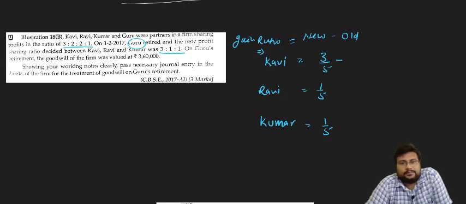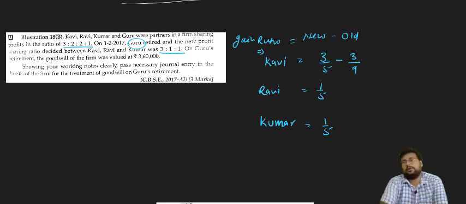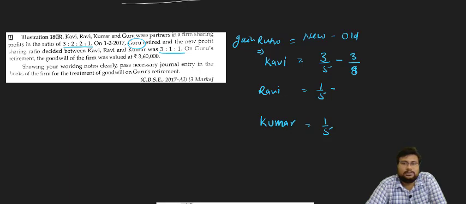Old for Kavi is 3/8. Okay. Ravi's is 1/5 minus 2/8.